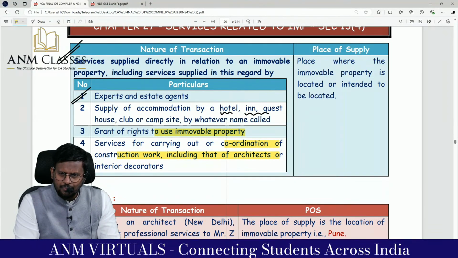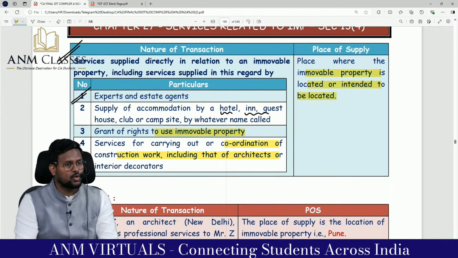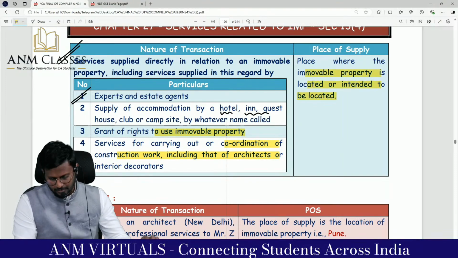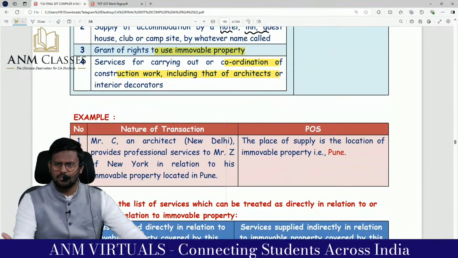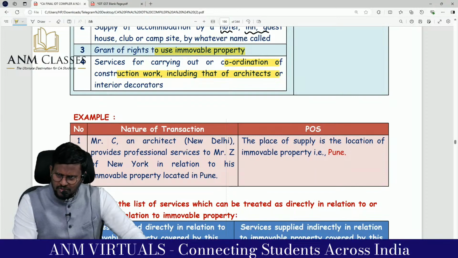Location where the immovable property is situated or intended to be situated. So the place where the immovable property is located or intended to be located is the place of supply. That's it, 13.4 done. What is 13.4 about? Services relating to immovable property. Place of supply is the place where the immovable property is situated.